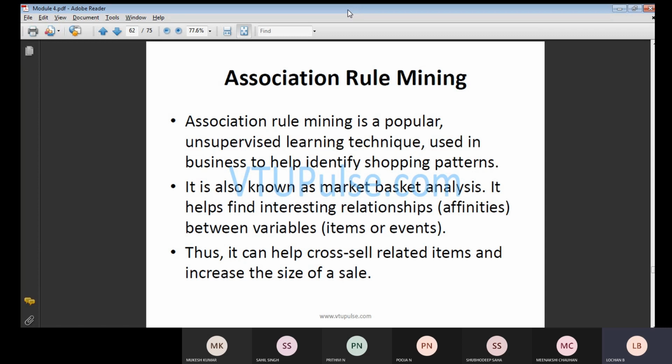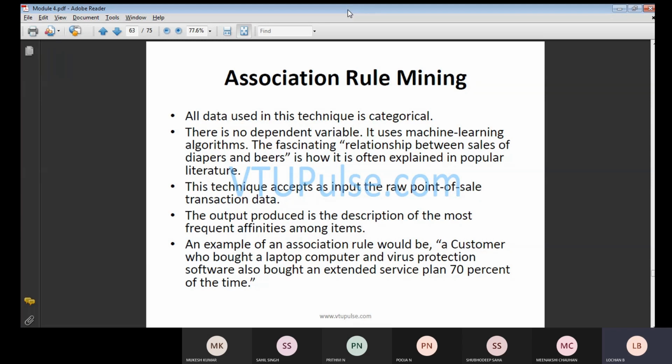Thus, it can help cross-sell the related items and increase the size of the sale. There are various cases here, and based upon the particular item, we will share this. The next point we want to discuss is that all the data used in this technique is categorical.